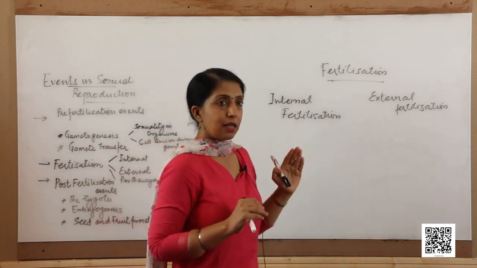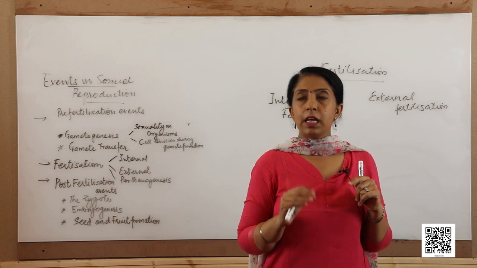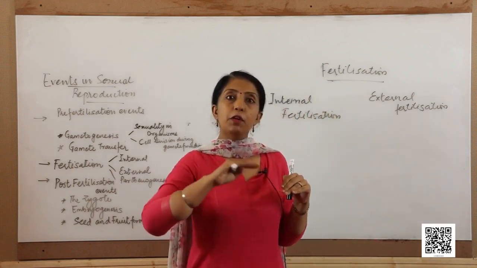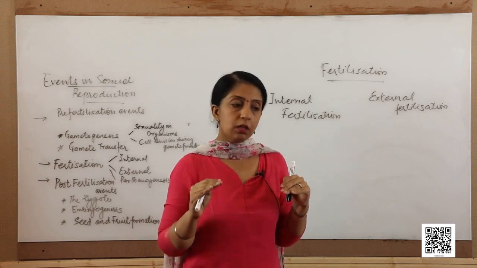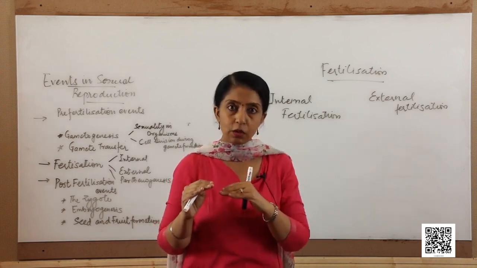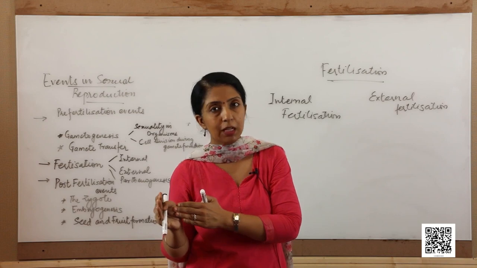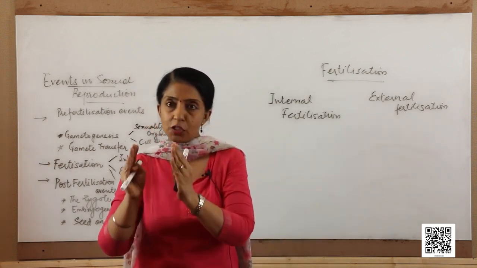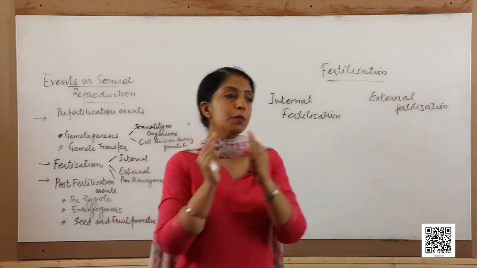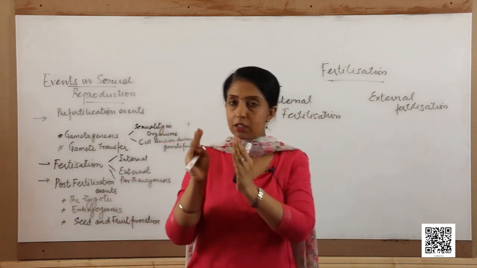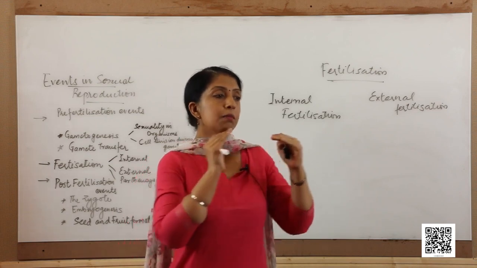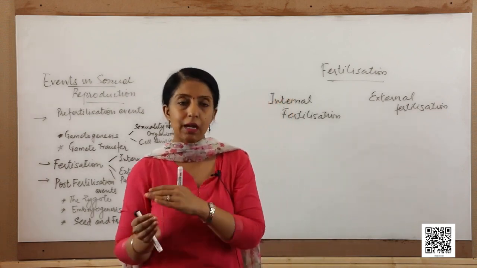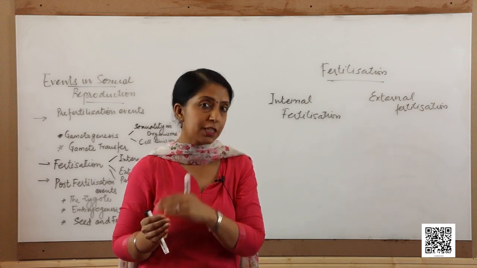In other cases like the bryophytes, even if they grow on land, they need a thin film of water through which the male gamete can float and reach the female gamete. So, in that case also the female gamete is lodged in the archegonia, and the male gametes swim towards the female gamete and see to it that fertilization takes place.